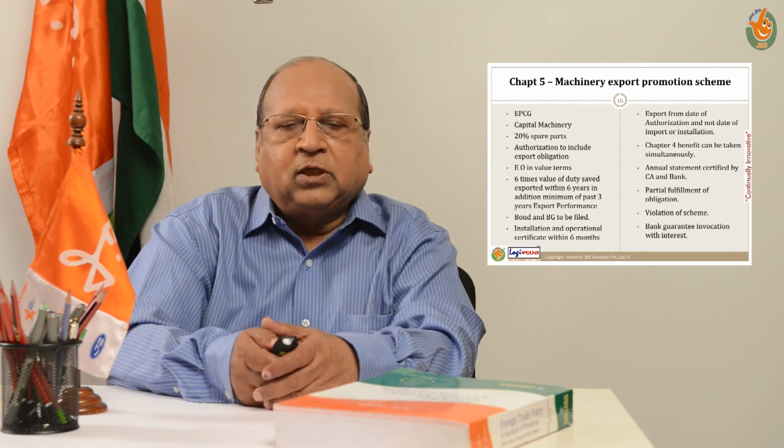The only relationship that can be is the value of exports that should be required to be made towards completion of export obligation discharge. So the government at present in the scheme has fixed that whatever may be the duty amount saved, 6 times the value of the duty amount saved, goods capable of being manufactured by using these machineries should be exported within 6 years.